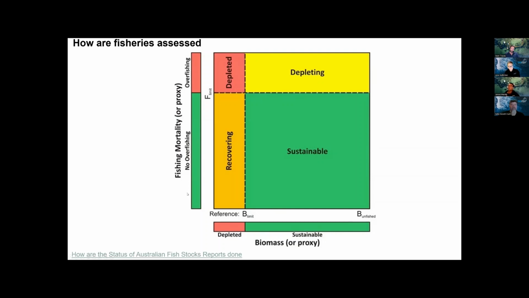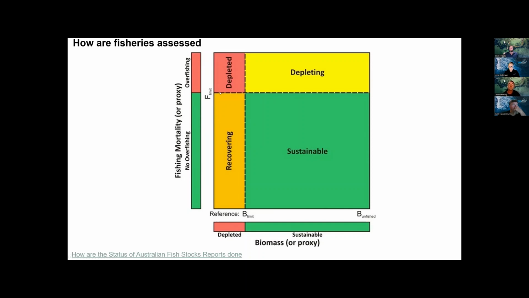Now, on the other axis, we have fishing mortality, and that goes from no fishing to way too much fishing. And that's an arbitrary value that you'll see when we show the assessment models and what that could be. But one of a limit that we look at is an exploitation rate of 0.5%. So that's where fishing mortality equals the natural mortality.